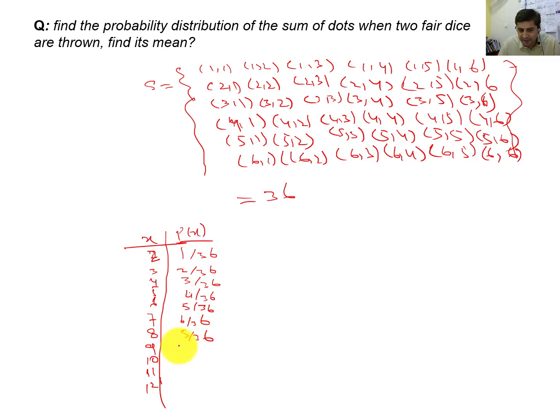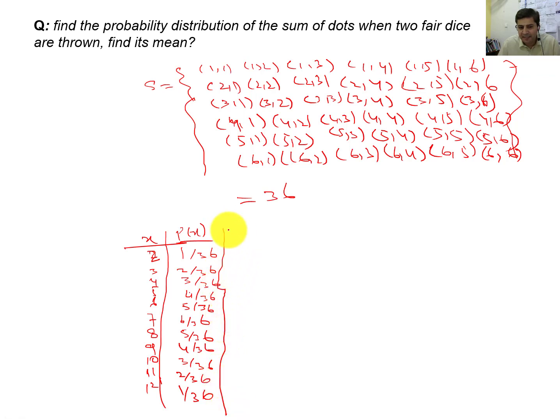For 9, it will be 4 by 36. For 10, it will be 3 by 36. For 11, it will be 2 by 36. And for 12, it will be 1 by 36, because there is only one way to get 12 when we add two numbers, 6 plus 6. So that is why 1 by 36. We have now constructed the probabilities.